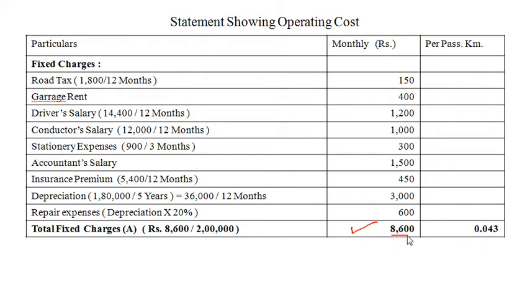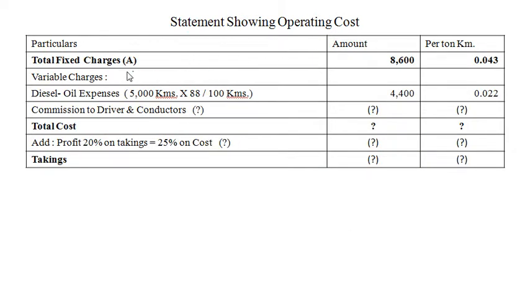8,600 total fixed charges of bus will be divided by monthly passenger kilometers, that is 2 lakh. So we get per passenger kilometer fixed charges are 0.043 for bus. Okay, and now we will work out variable charges. Statement continue. Total fixed charge is 8,600 and per passenger kilometer, here is the mistake, not per ton, per passenger kilometer 0.043. Now we will take variable charges, and in variable charges we have diesel oil expenses.